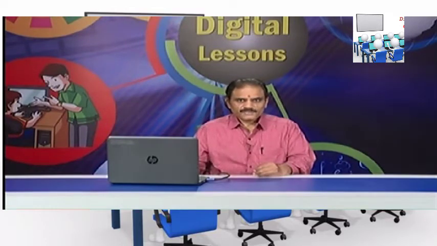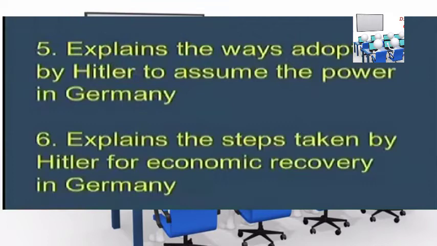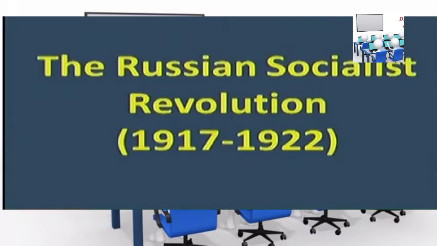Now the learning outcomes of this unit. Students can explain fascism, differentiate democracy and fascism, explain the reasons for the rise of fascism after World War I, explain results of economic depression during 1929-1939, explain the ways adopted by Hitler to assume the power in Germany, explain the steps taken by Hitler for economic recovery in Germany. Now let us start with the Russian Socialistic Revolution.